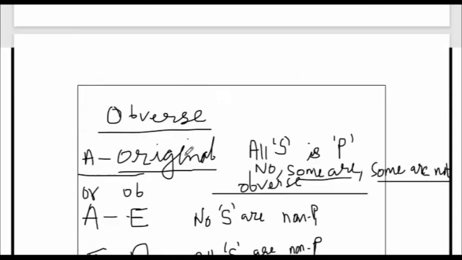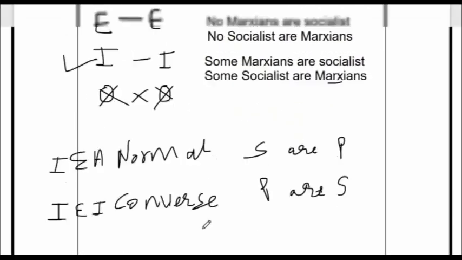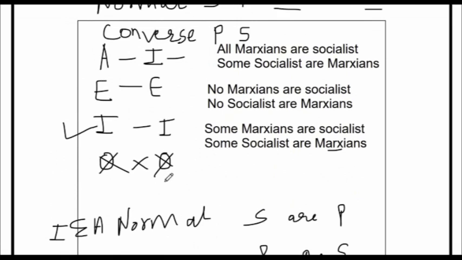So we did the obverse, we did the converse. For the converse, the rule was, we'll just recap. A went to I. A is the original proposition, and if you want to do converse of A, it will move into I proposition. Subject and predicate will be interchanged. E will remain in E proposition, but subject and predicate will be interchanged. I will remain in I, subject and predicate will be interchanged. This is a very simple rule for converse, only two parts. In obverse, there are three rules. And converse cannot happen for the O type proposition.